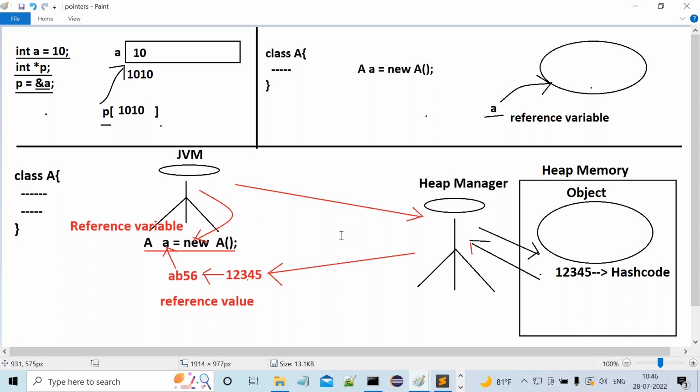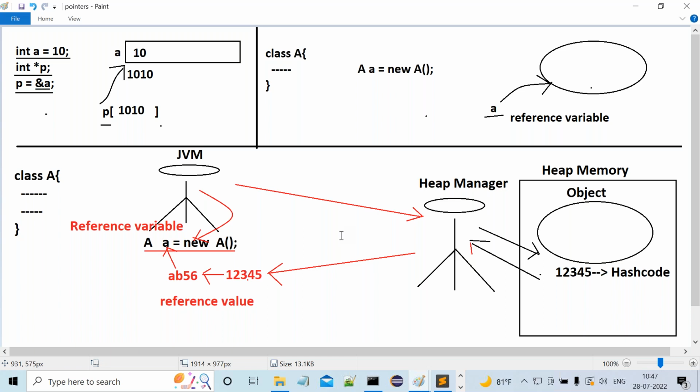Is a hash code an integer value or an address location of the memory? Integer value. Reference value is a hexadecimal form of the hash code, so it is a representation of the integer value only. Am I right or not? Right. The reference value of the object is the hexadecimal form of some integer hash code.